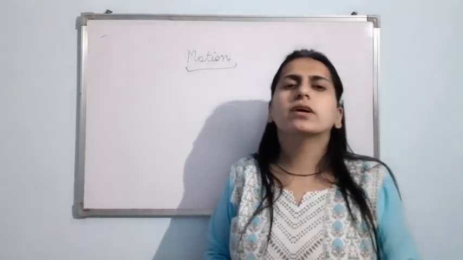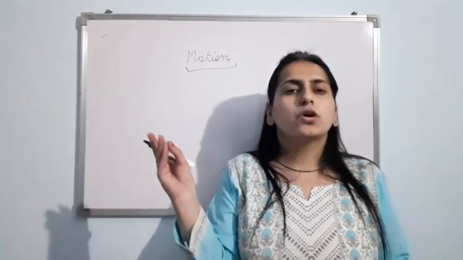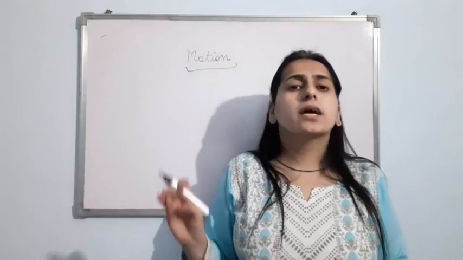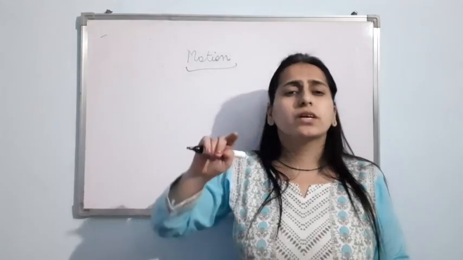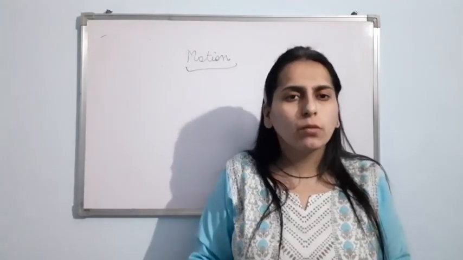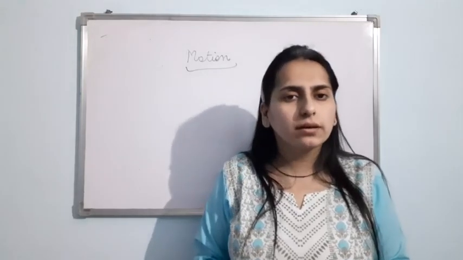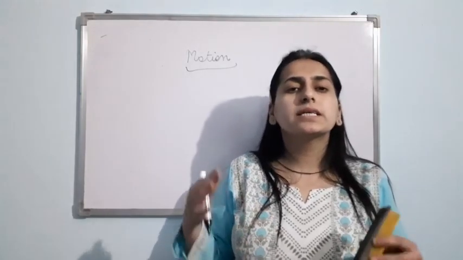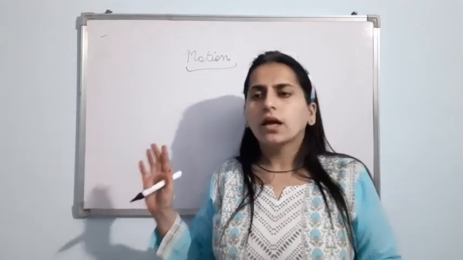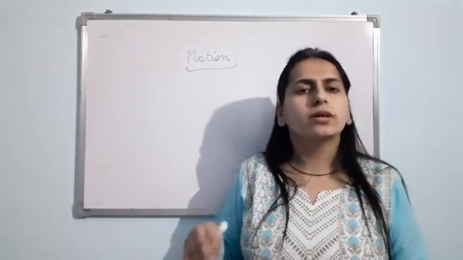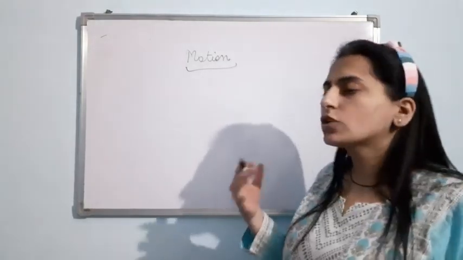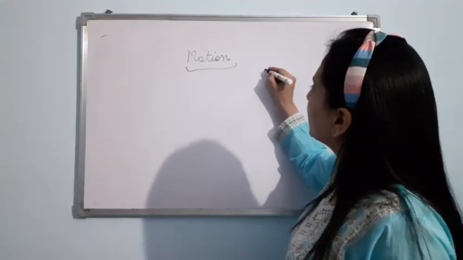Motion is of three types. This also you have done in class 6. Motion along a straight line, that is rectilinear motion. Circular motion, if an object moves around a fixed point, making equal distance from that point. Periodic motion, if an object repeats its motion after a fixed interval of time. About these different types of motion we have discussed in class 6. Now, let us talk about what is speed.